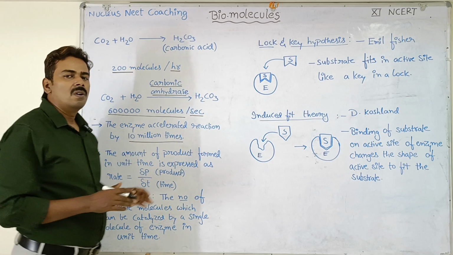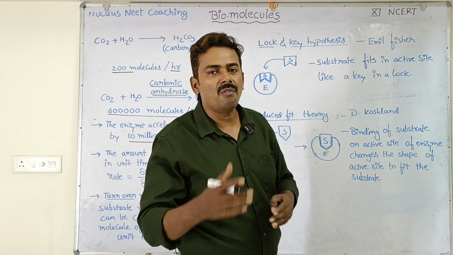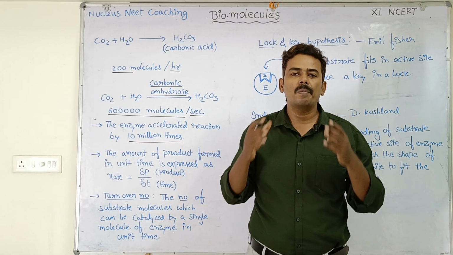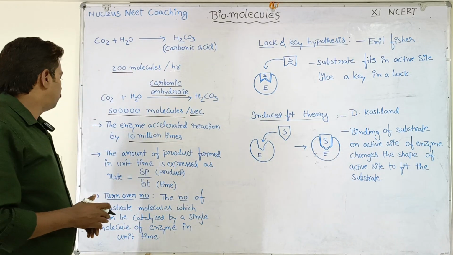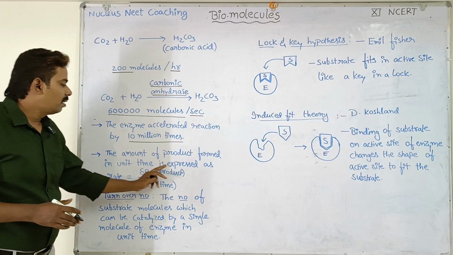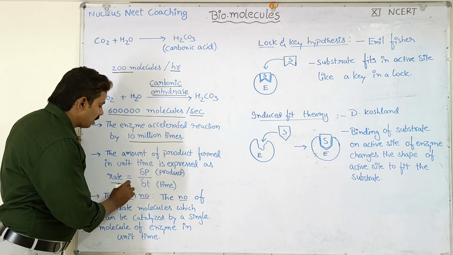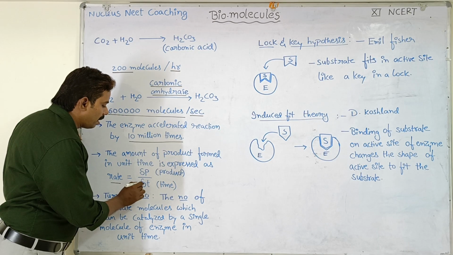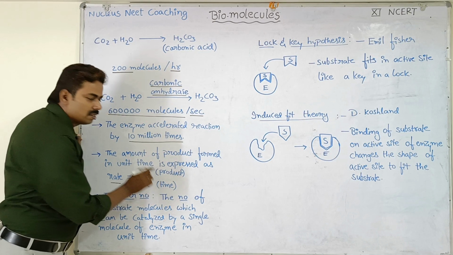So this is how living cells use enzymes to increase the rate of chemical reactions in order to maintain the living state. Understood? Now, the amount of product formed in unit time is expressed as rate. That is, rate is equal to delta P by delta T, where P is product and T is time.